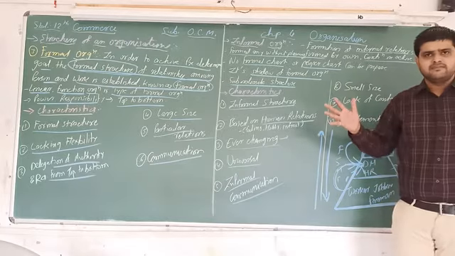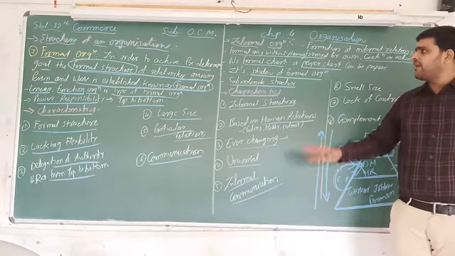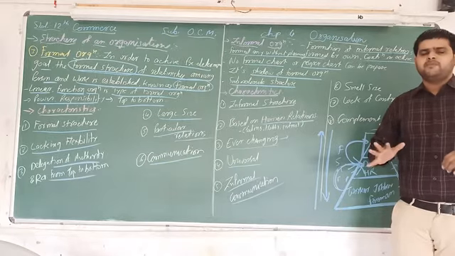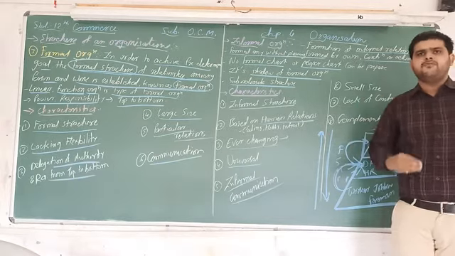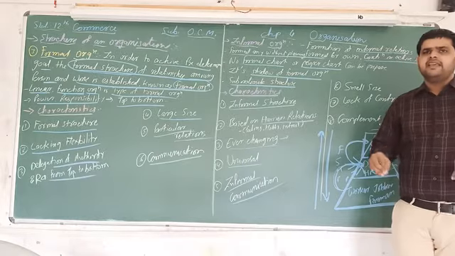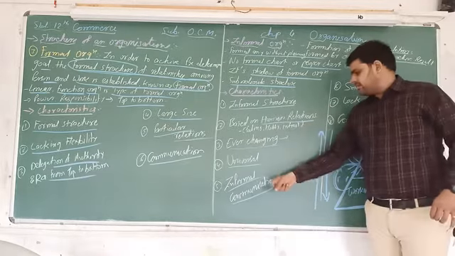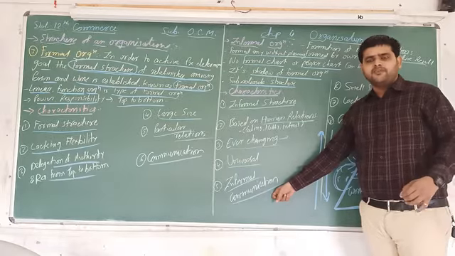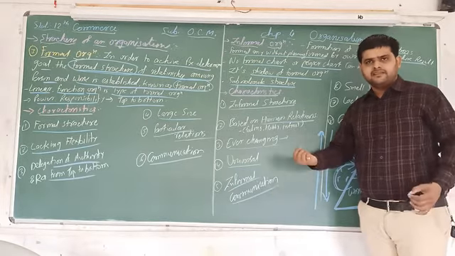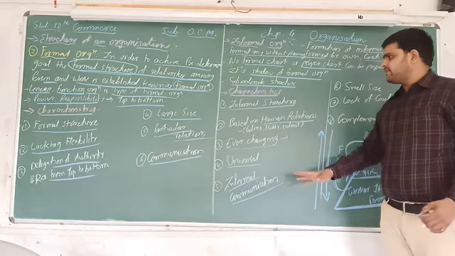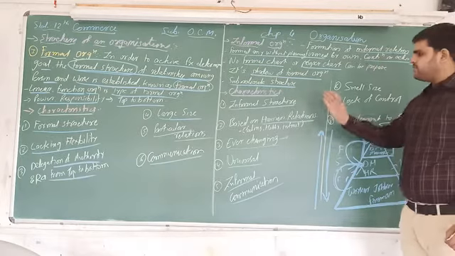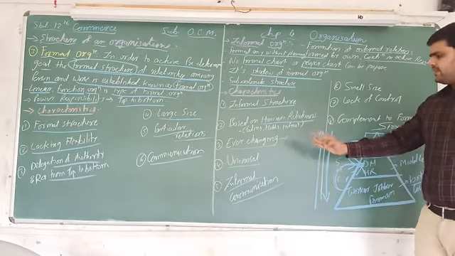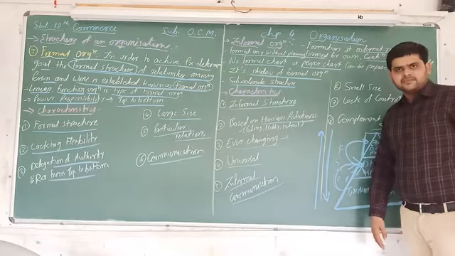It's free. So in informal organization, communication is also informal. You are free to speak anything in front of your friends. In the same way in informal organization, you are free to speak, free with words. You can speak anything to your friend. So these are the 5 characteristics: informal structure based on human relations, ever changing, universal, and informal communication.